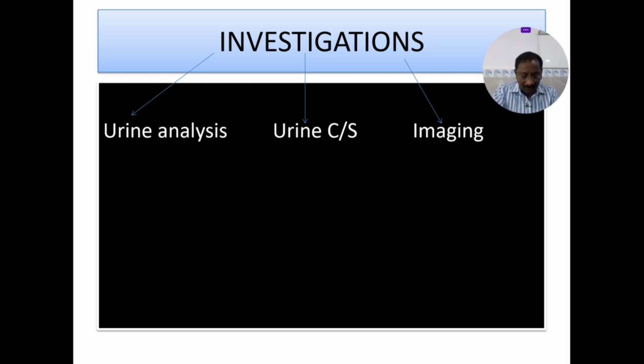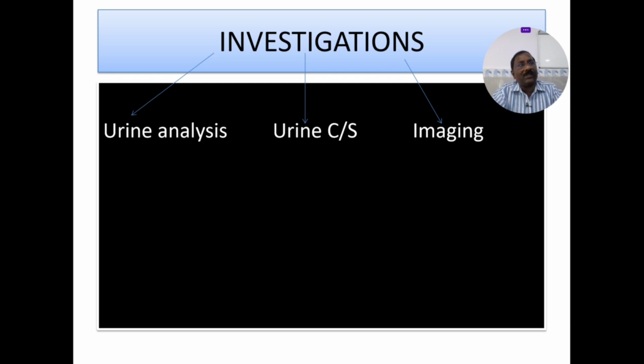One is urine analysis under a microscope, and urine culture and sensitivity. Not all people require culture and sensitivity. Only in complicated UTI do you advise culture and sensitivity. And imaging when you suspect any anatomical obstruction, like BPH or nephrolithiasis, etc. You can advise the imaging.